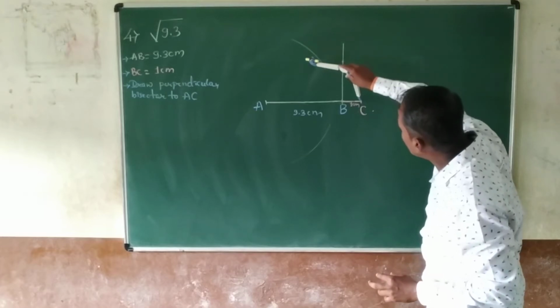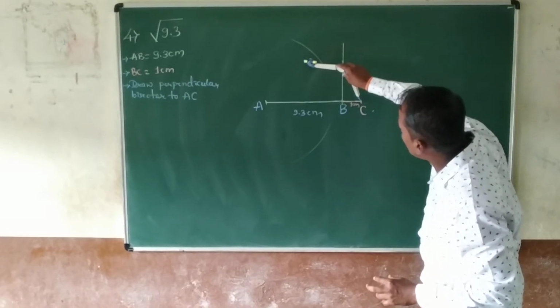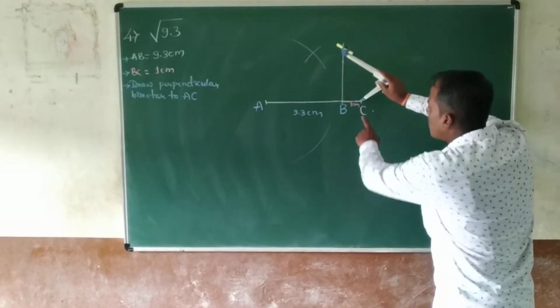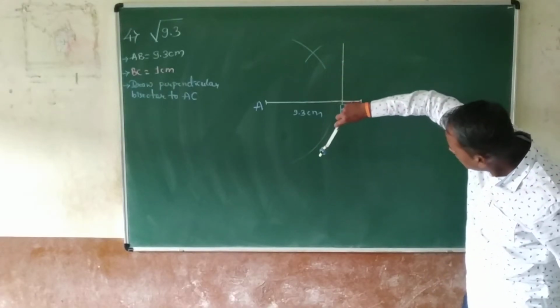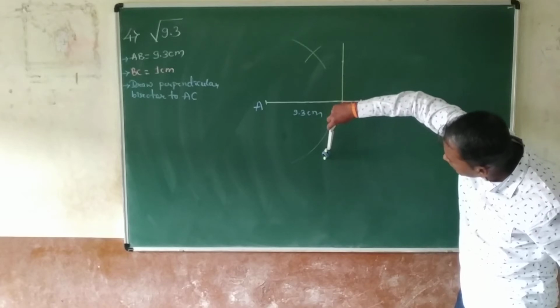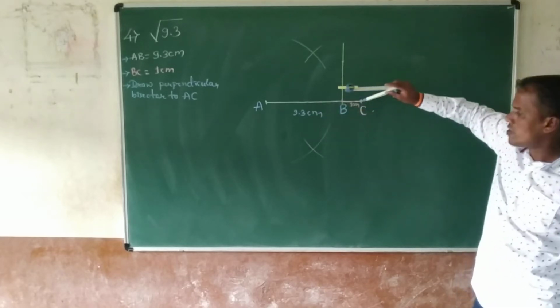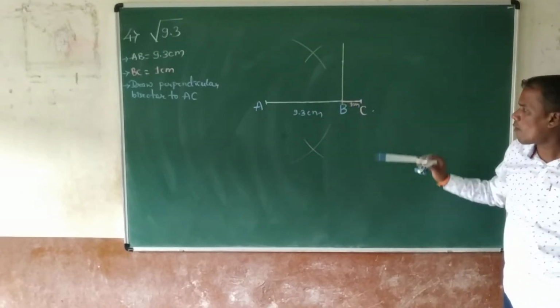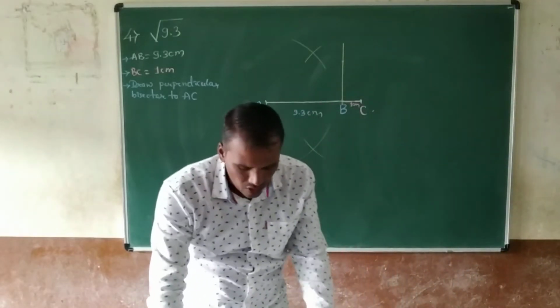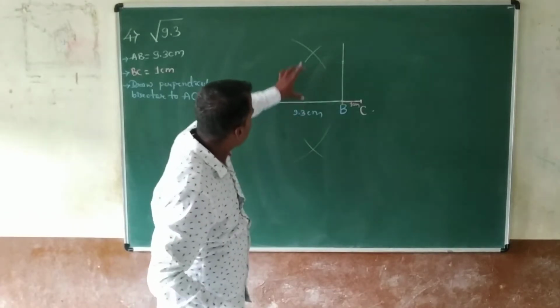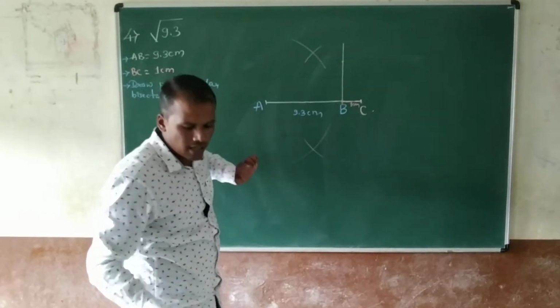Cut the given first arc from point C. In the same way, the other arc also, cut from point C. After cutting both the arcs from point C, now draw a straight line such that the straight line passes through both the arcs.